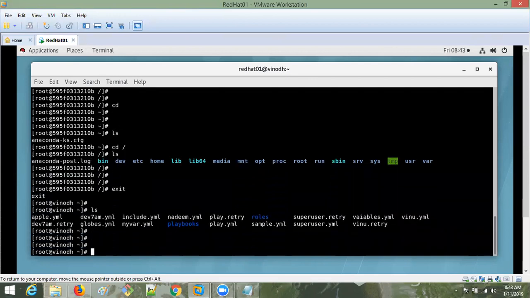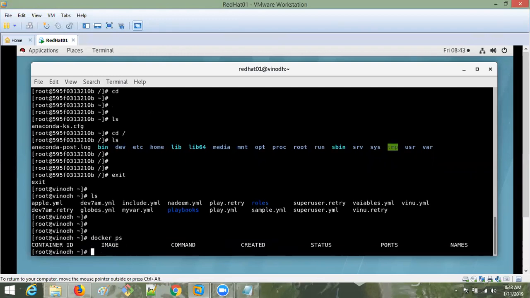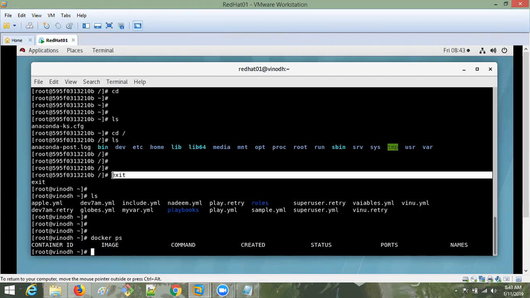Now, if I want to check what containers are running, what is the command? docker ps. It is not showing anything because no container is running, because just now I gave exit. If you give exit, the container is going to terminate.